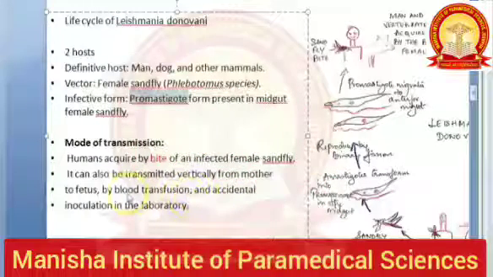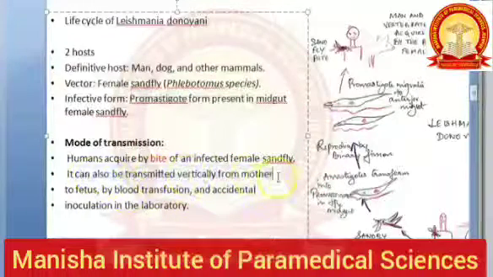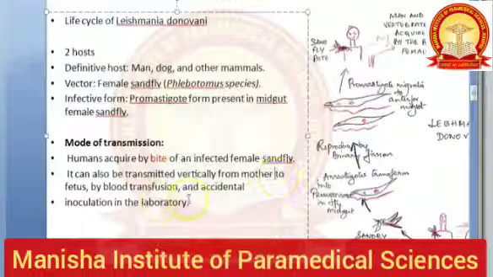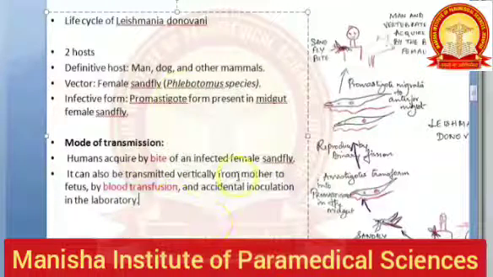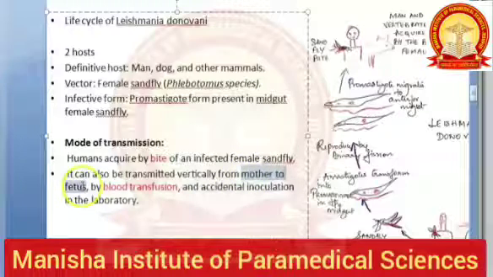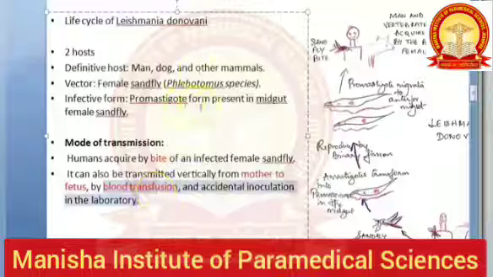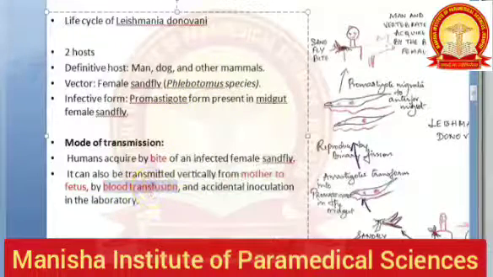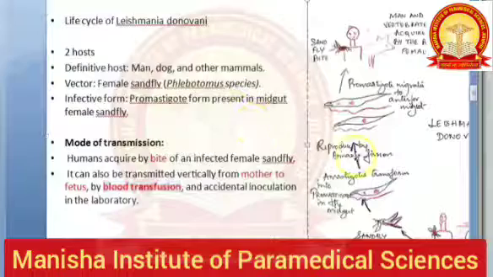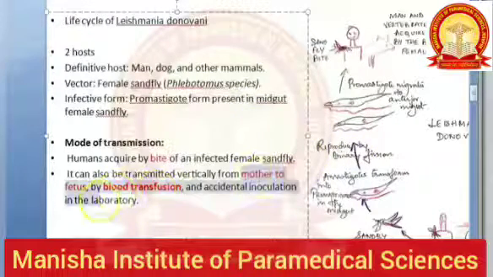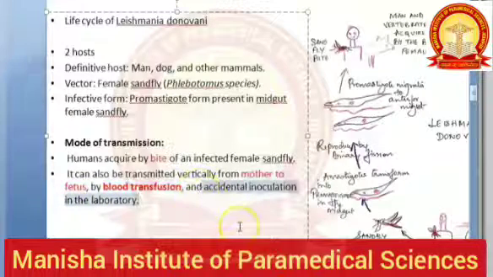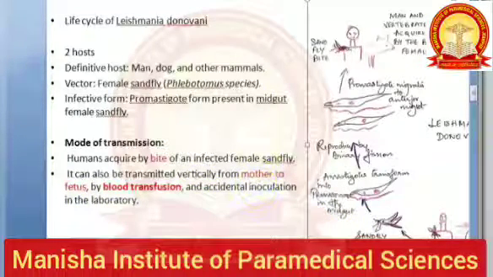Okay. So vertically also it can be transmitted from mother to fetus, it seems, and even by blood transfusion and accidental inoculation in lab. So blood transfusion can actually transmit leishmaniasis. Can you imagine? Yes, because it is a hemoflagellate. It lives in the blood. So it is possible that from one man to another, it can go only by blood transfusion or mother to fetus. And accidental inoculation can happen in the lab, which you should take care.